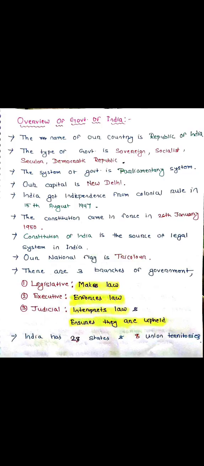The legislative part consists of the houses of Parliament, the executive part consists of the officials of all the offices, and the judicial part consists of the Supreme Court, the High Courts, etc.